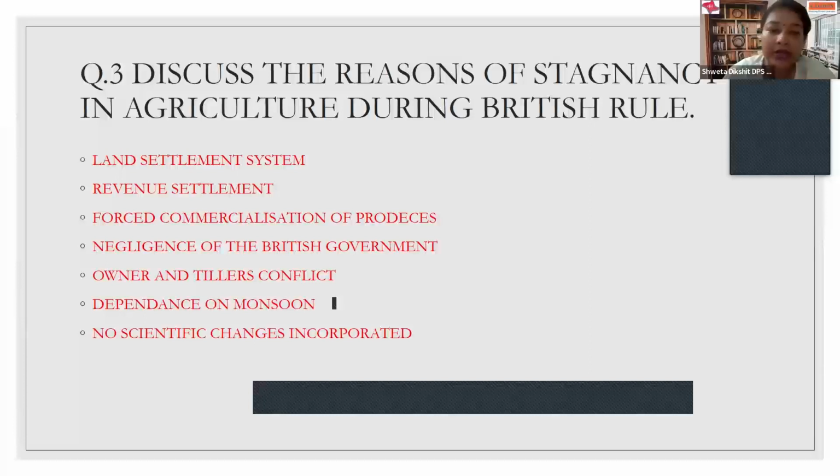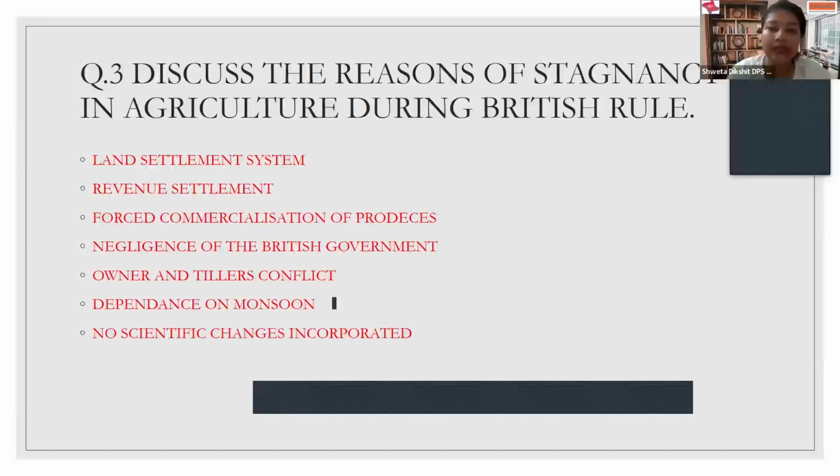And this, directly or indirectly, was a reason for them to lose their occupation, as they were no more able to grow their original crops like food crops. And moreover, the commercial crops they were growing did not give sufficient returns, as the prices could not be bargained. The Britishers had a monopoly over the prices of the commercial products also, as there was no other buyer in the market.